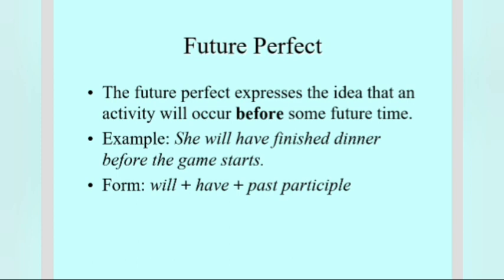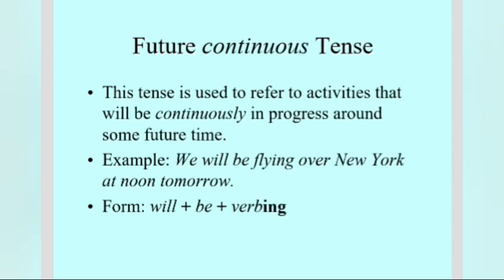Same is the case for future perfect here. The future perfect expresses the idea that an activity will be over before some time. This is rarely used in English. We will have finished dinner before the game starts. Think today you are going to have a cricket match on television, and you are telling that we will have finished dinner. That means our dinner is going to be over before the game starts.